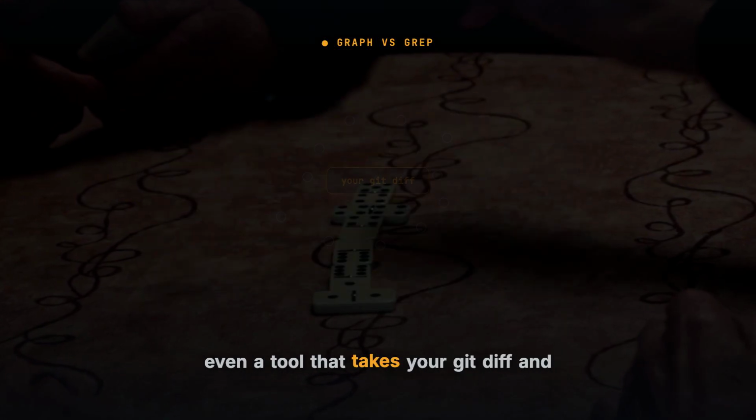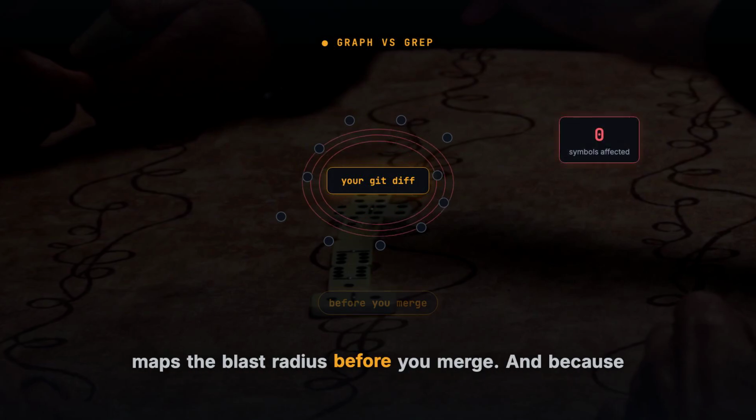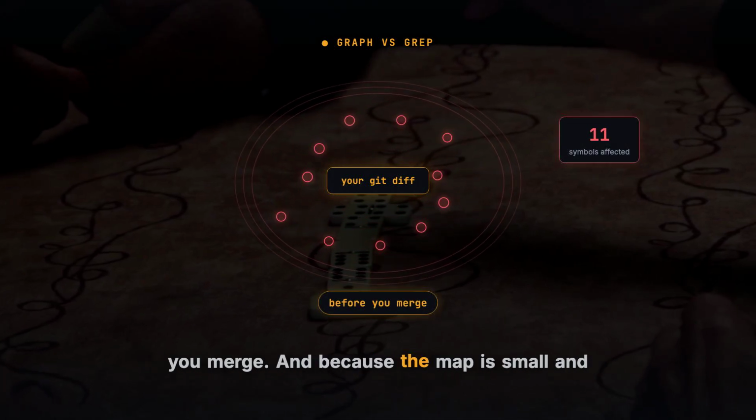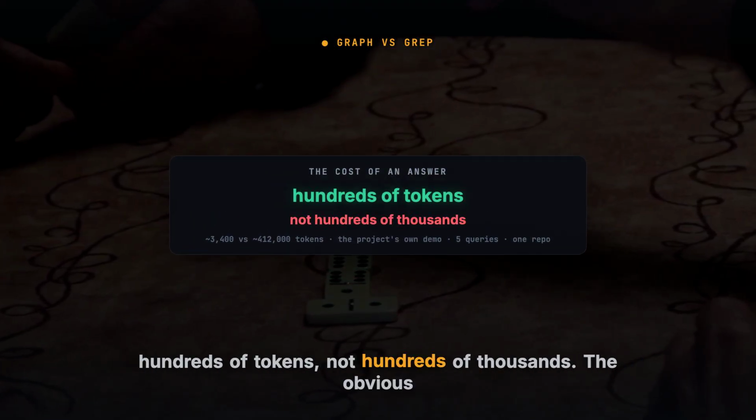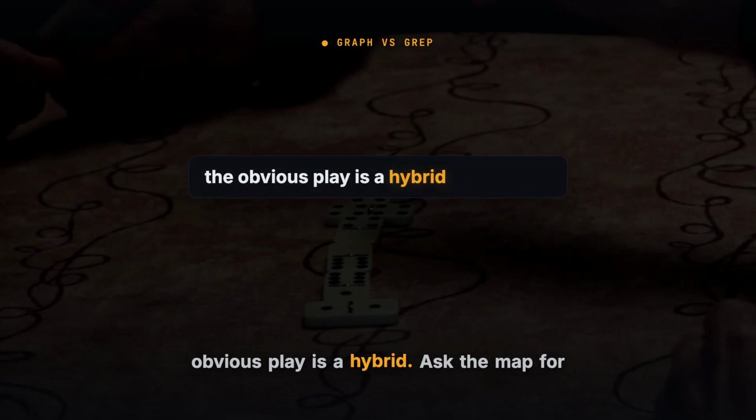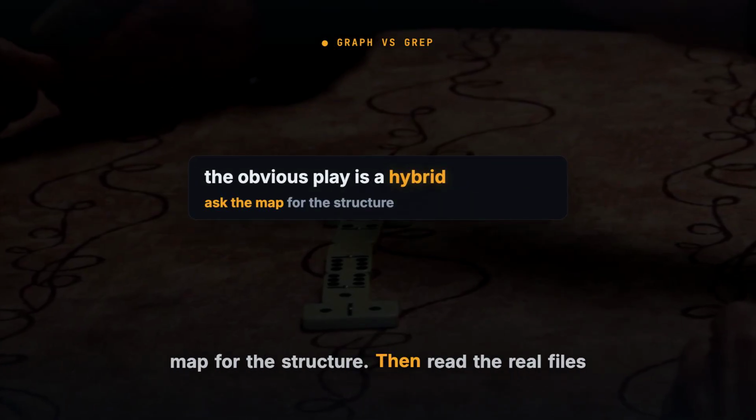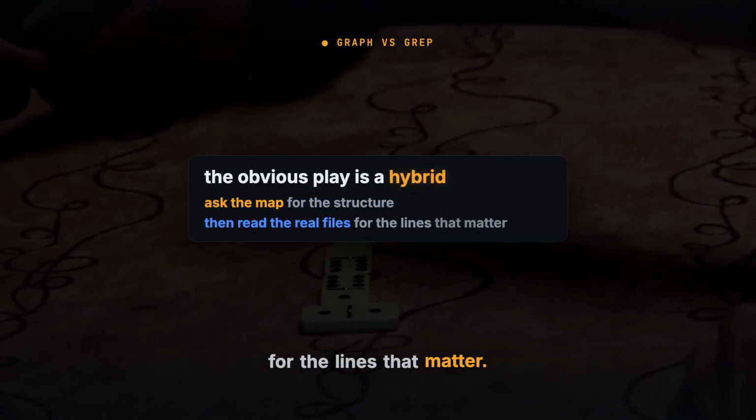There is even a tool that takes your git diff and maps the blast radius before you merge. And because the map is small and local, those answers cost hundreds of tokens, not hundreds of thousands. The obvious play is a hybrid. Ask the map for the structure, then read the real files for the lines that matter.